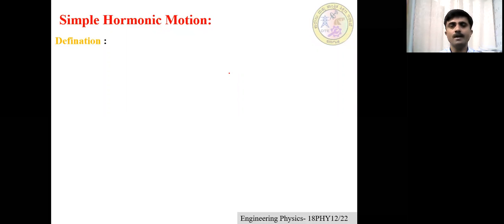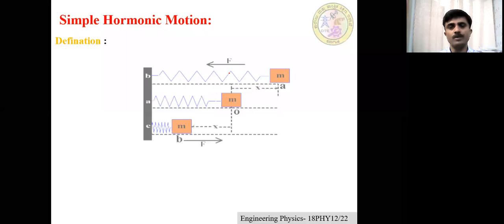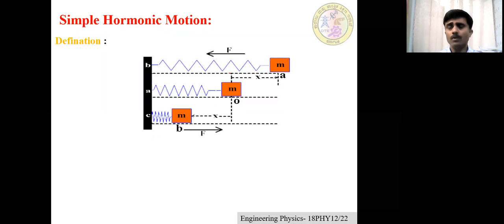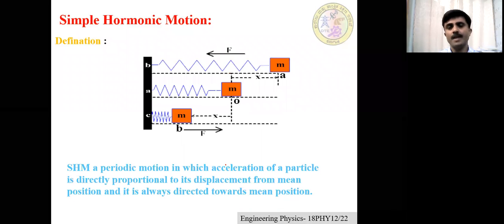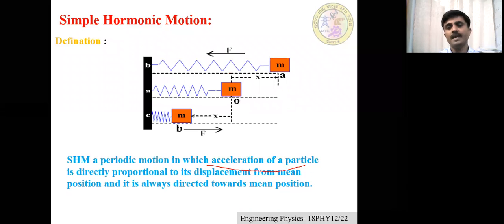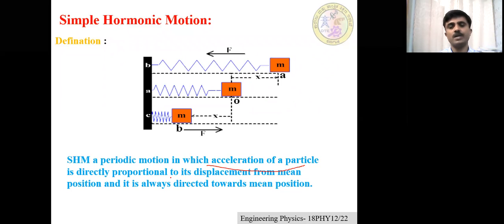In simple harmonic motion, force or acceleration, because force and acceleration are directly proportional according to Newton's second law of motion, we found that the force acting on a particle, or the acceleration of a particle, is always directly proportional to the displacement from the mean position.